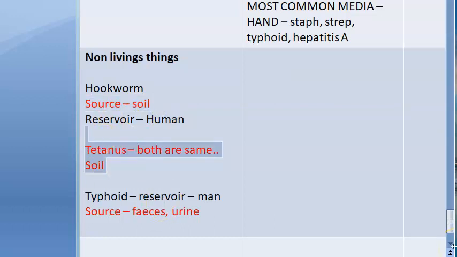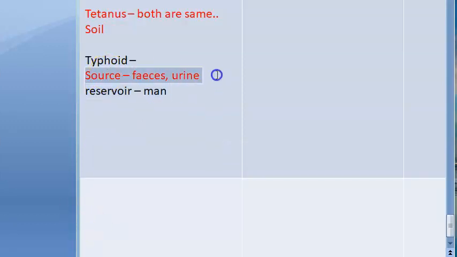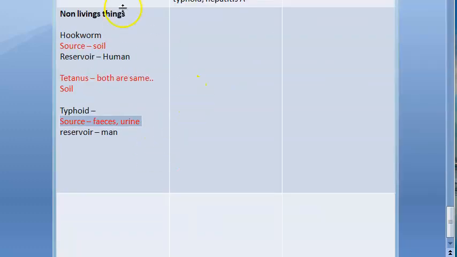In tetanus, both the source and reservoir are same. It will be soil. So you will get tetanus, Clostridium tetani, from soil, okay. Typhoid is also very similar to hookworm. Basically reservoir is man, but the immediate source of infection will be feces or urine, okay. So looking at non-living things: source soil for hookworm, soil for tetanus, and feces and urine for typhoid, okay. Reservoir is human for hookworm. Reservoir is human for typhoid. In tetanus, man is not going to be a reservoir. So man is really not so bothersome in tetanus.